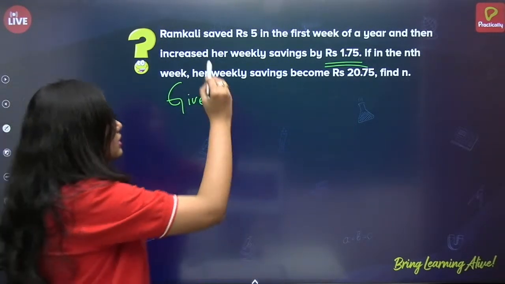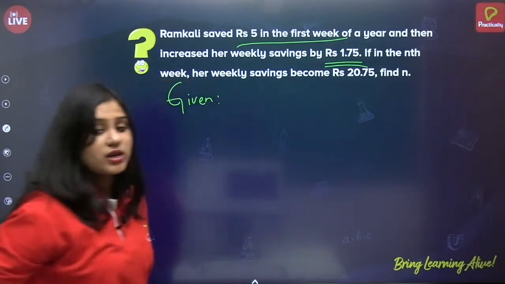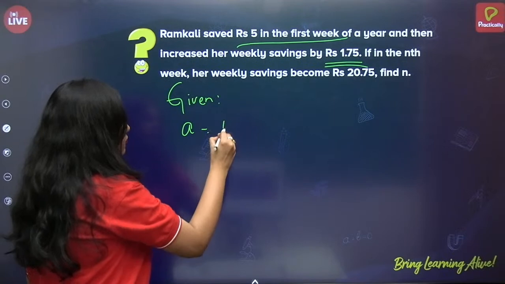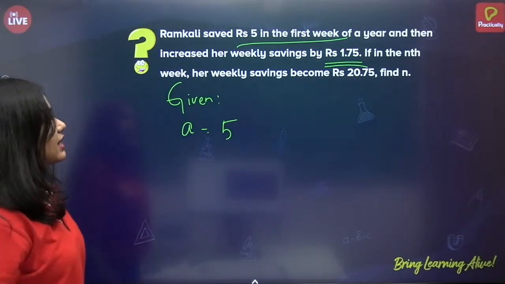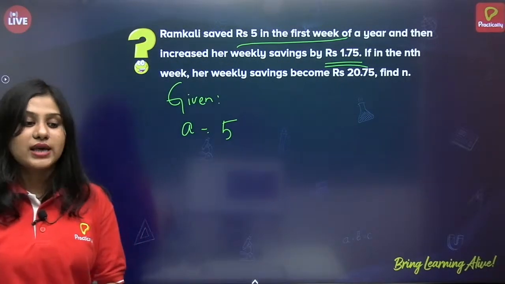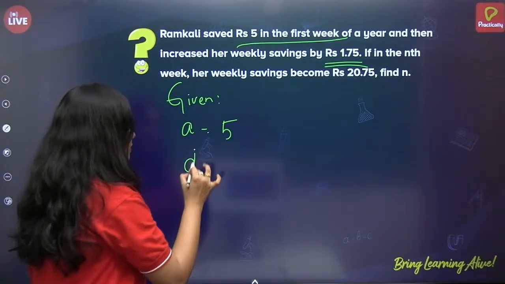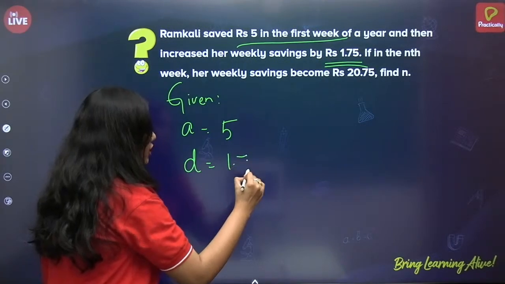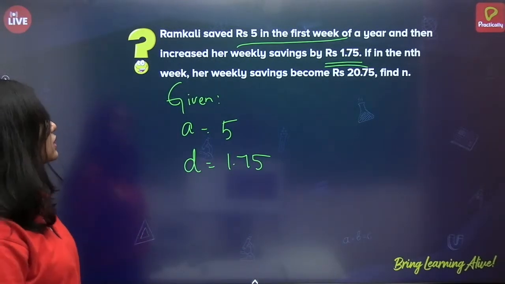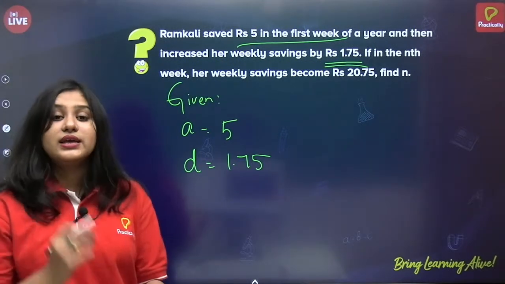What is given? ₹5 in the first week. So what is my first term? a is equal to 5. And then increased her weekly savings by ₹1.75. So the common difference is 1.75. Correct?